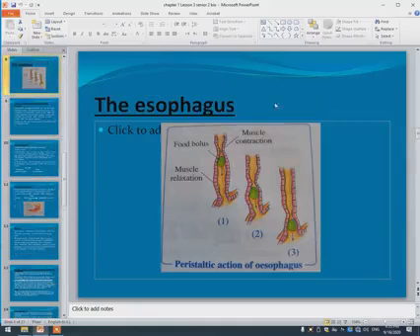We can see in the photo the structure of the esophagus and the action of peristalsis. The food here is called a bolus, the food bolus, which is pushed into the esophagus. We can see three stages, 1, 2, 3, of how the esophagus works by a series of contractions and relaxations to push food toward the stomach.